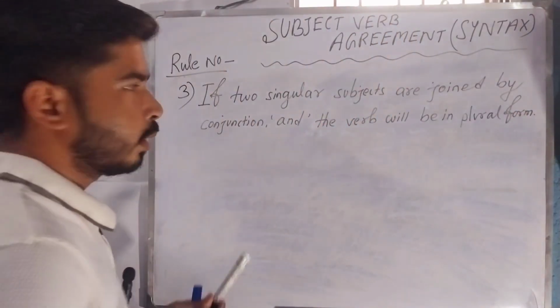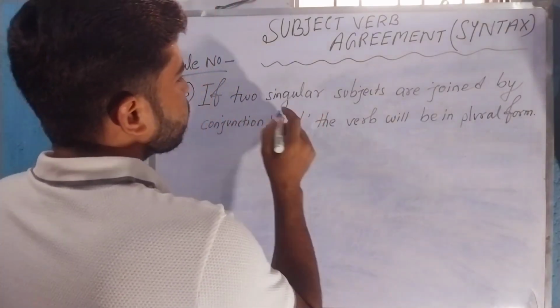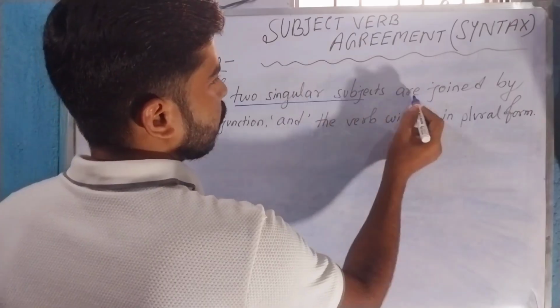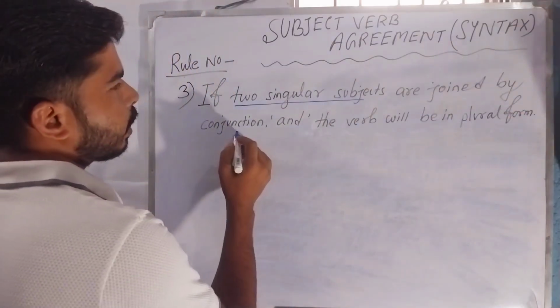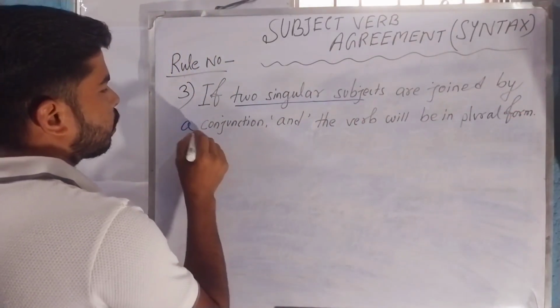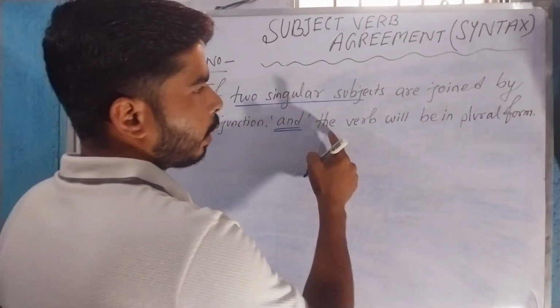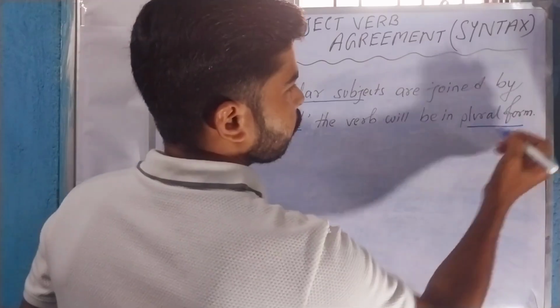So if two singular subjects are joined by a conjunction and, the verb will be in plural form.